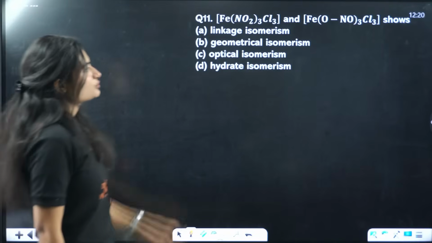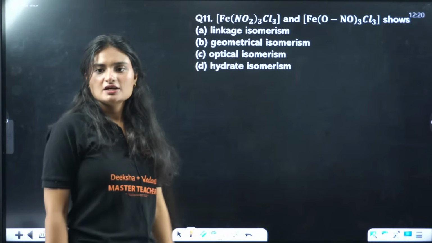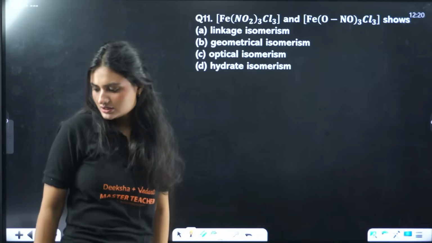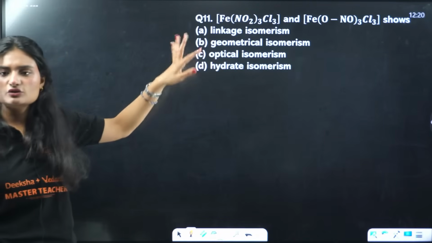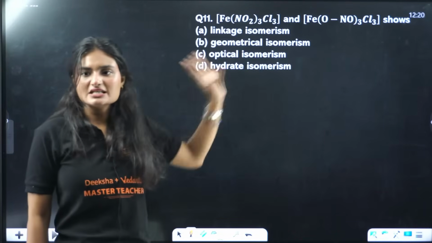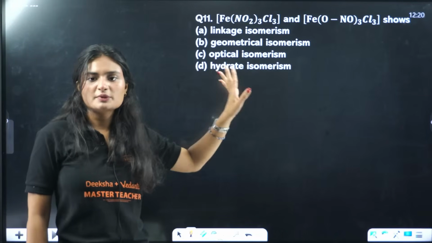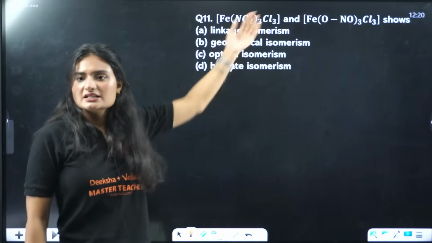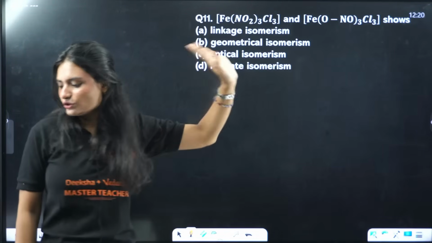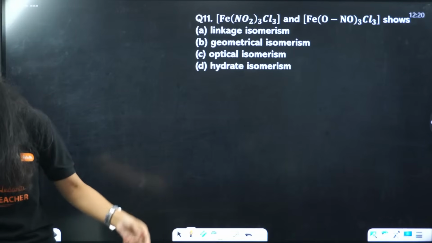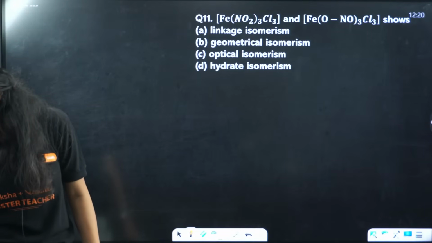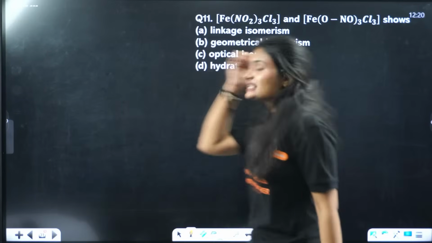Correct. Next question. What kind of isomerism is this? Is this geometrical? No, it's not. Why? There is no cis-trans isomerism existing between them. Then you have optical, again non-superimposable. Nope. Hydrate, is there a water molecule involved here? No. So the correct answer is linkage.